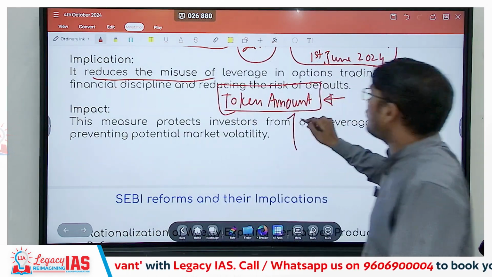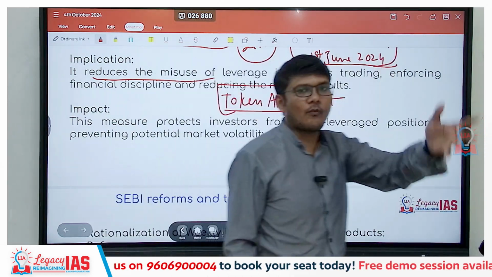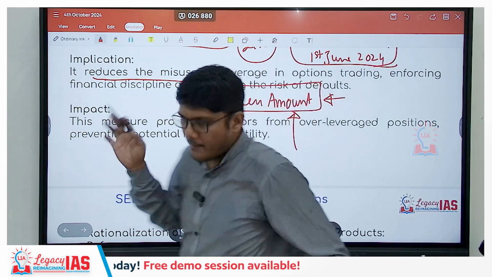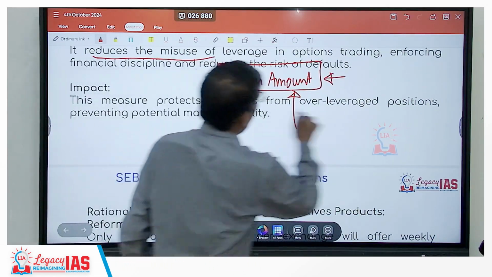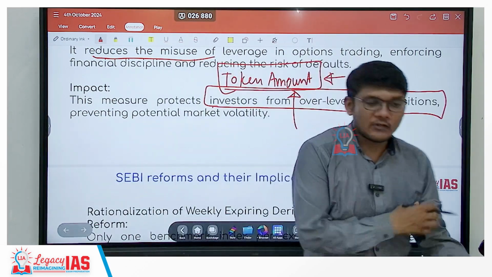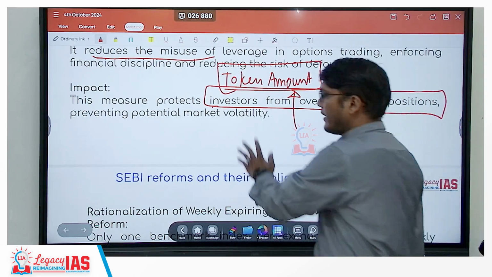It will reduce the misuse, or else every now and then people will come and say, yes, I will buy, give me 6 months or 1 month without any token money. It's not going to happen. So that is the impact, that is the implication of it. It will protect the investors from over-leveraged positions, because the buyer's money, to some extent the premium amount, will also be invested.